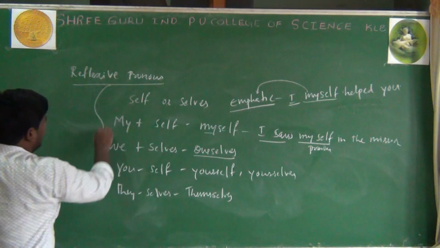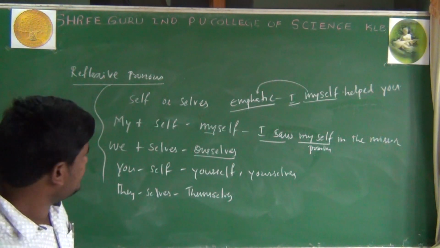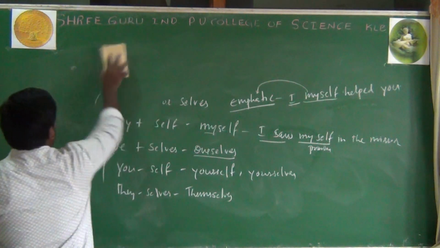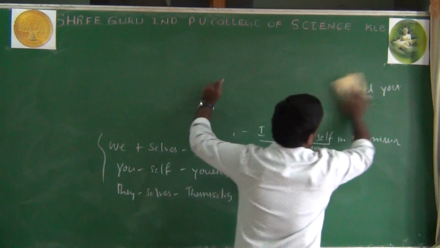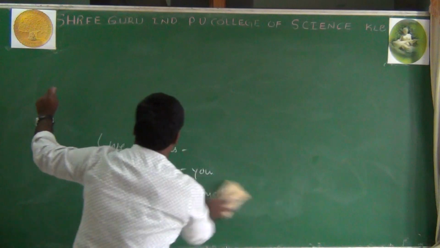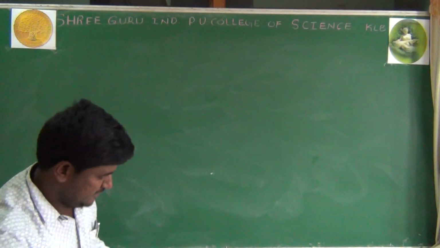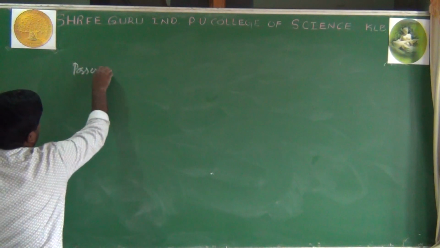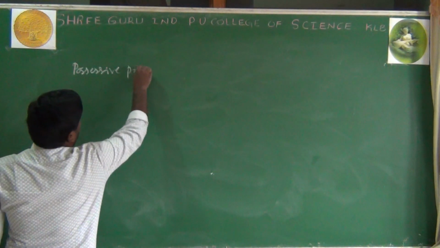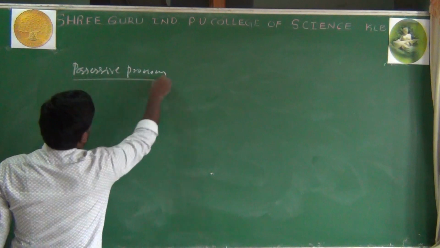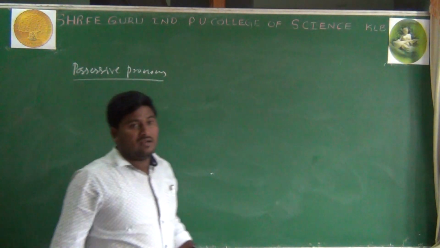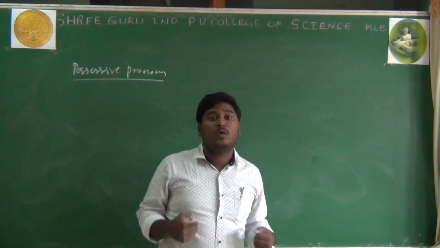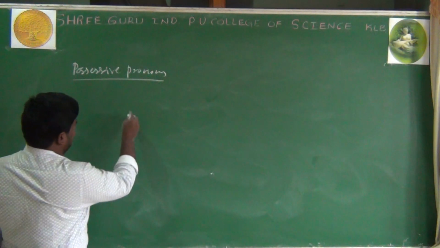Now these are called reflexive pronouns. And next, possessive pronoun. We say possessive pronoun. What are the possessive pronouns here? So possessive pronouns always show possession and ownership. Ownership, for example,